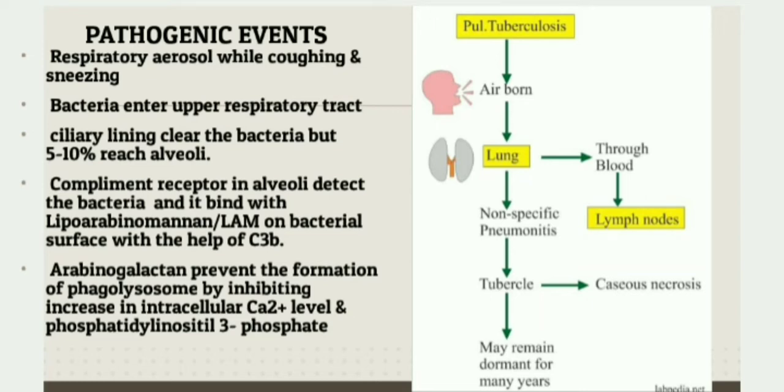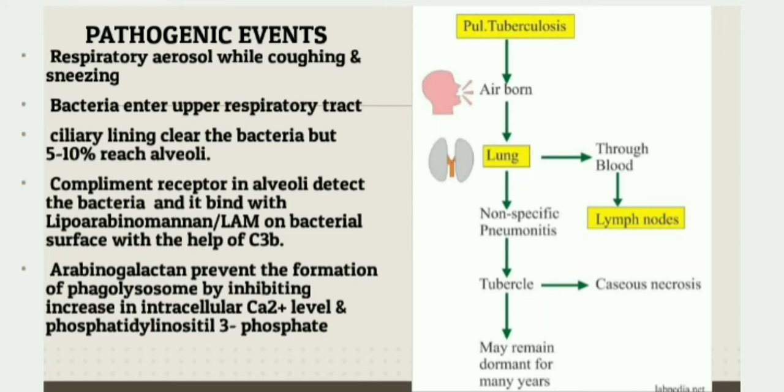These complement receptors and mannose receptors present on the surface of macrophages bind with the lipoarabinomannan or LAM located on the bacterial surface. This leads to internalization of bacilli. When these two things bind with the help of complement like C3b, there will be phagocytosis inside the macrophage.